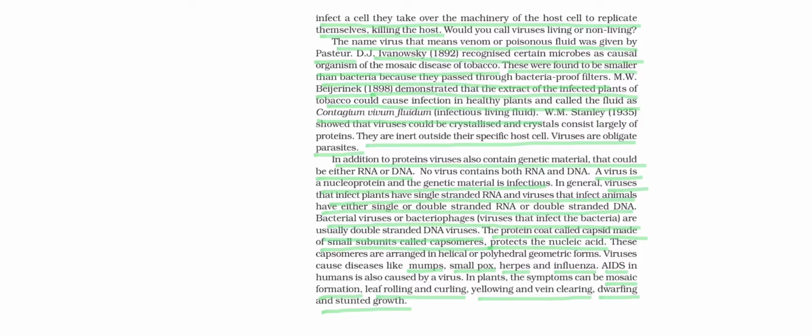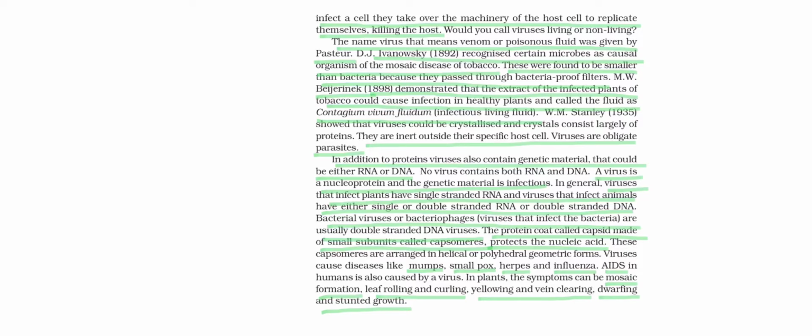Compulsorily they are parasites. So let us see the meaning of virus. Virus means venom or poisonous fluid, and it was given by Pasteur. Then another scientist, Ivanovsky, recognized certain microbes as causal organisms of mosaic disease in tobacco. They were found to be much smaller than bacteria because they passed through bacteria-proof filters. So their size is smaller than bacteria.